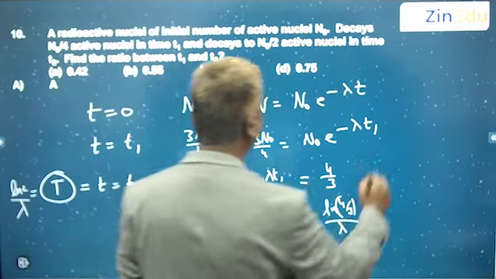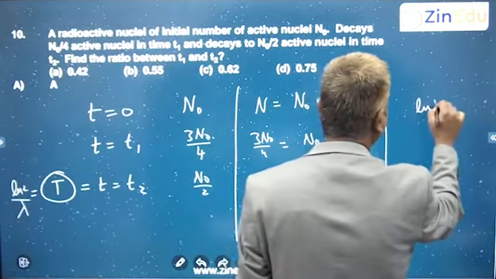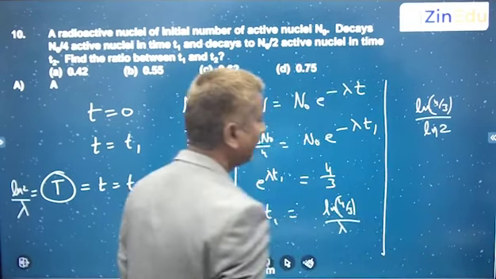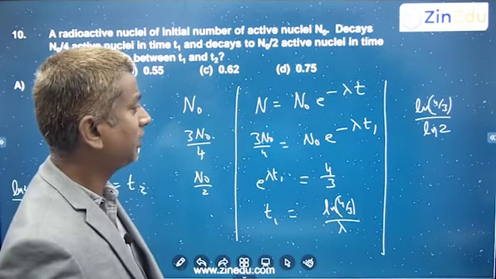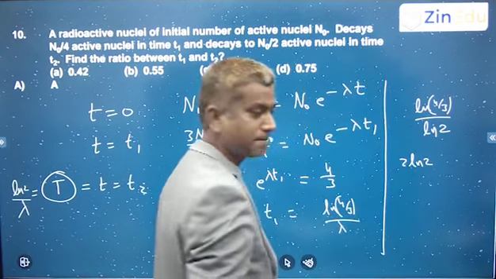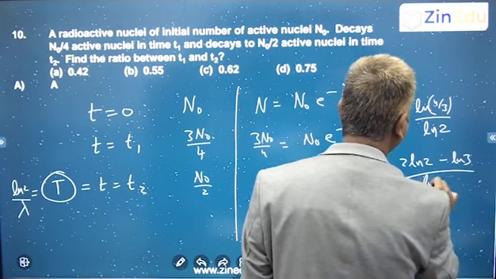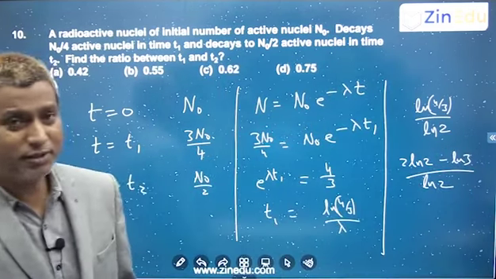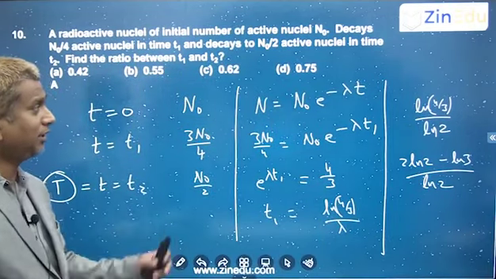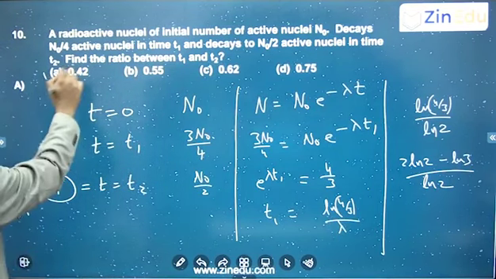So what is the ratio between T1 and T2? T1 over T2 is ln 4 by 3 by lambda, divided by ln 2 by lambda. The lambda gets cancelled, so you get ln 4 by 3 by ln 2, which is ln 4 minus ln 3 by ln 2. Ln 2 is 0.693 and ln 3 is about 1.09. Substitute that and get the answer. After doing all that, we get option A.